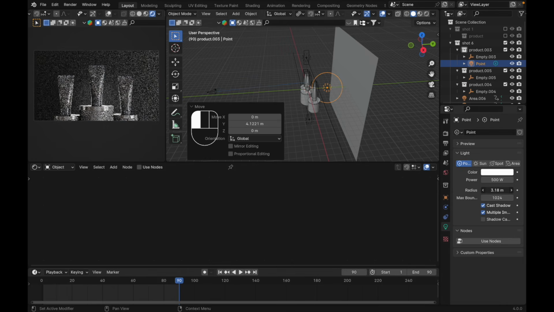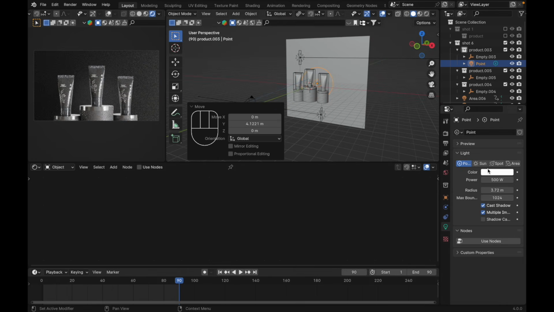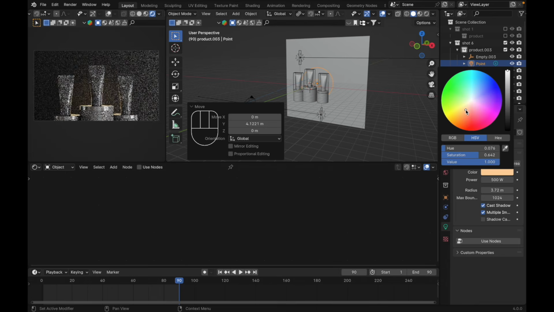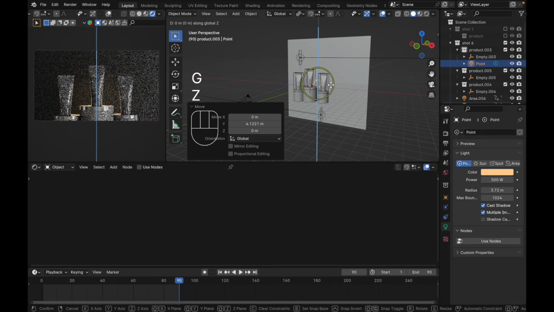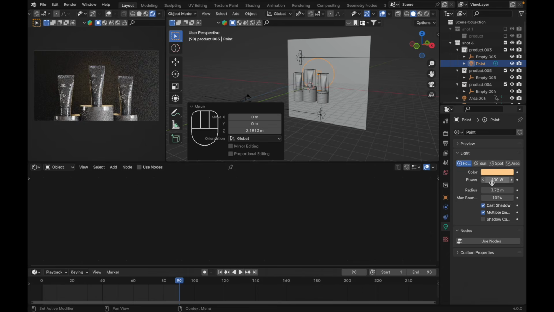Increase the radius like this, I guess, and let's change the color, make it like this. Yep, press G Z, move it up a little bit. 100 power. It's like this.